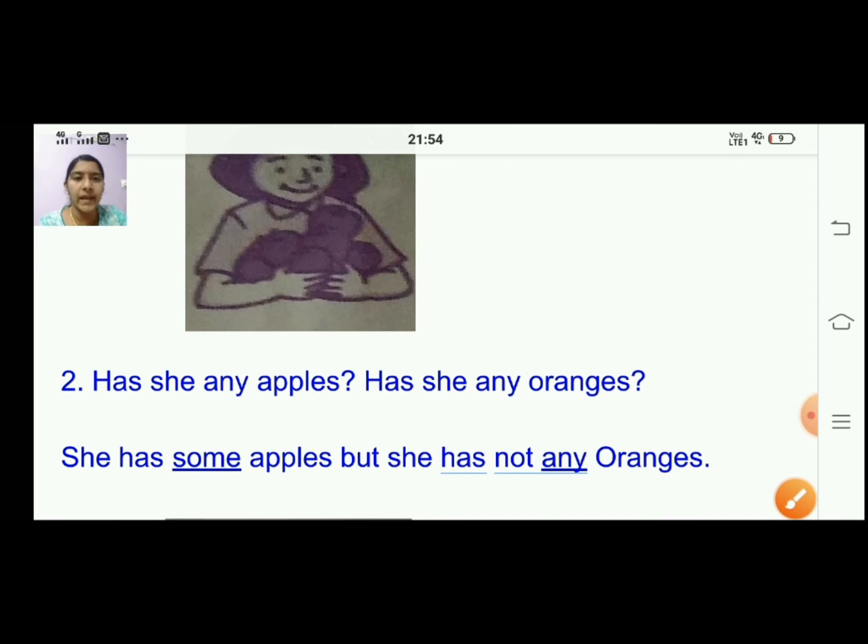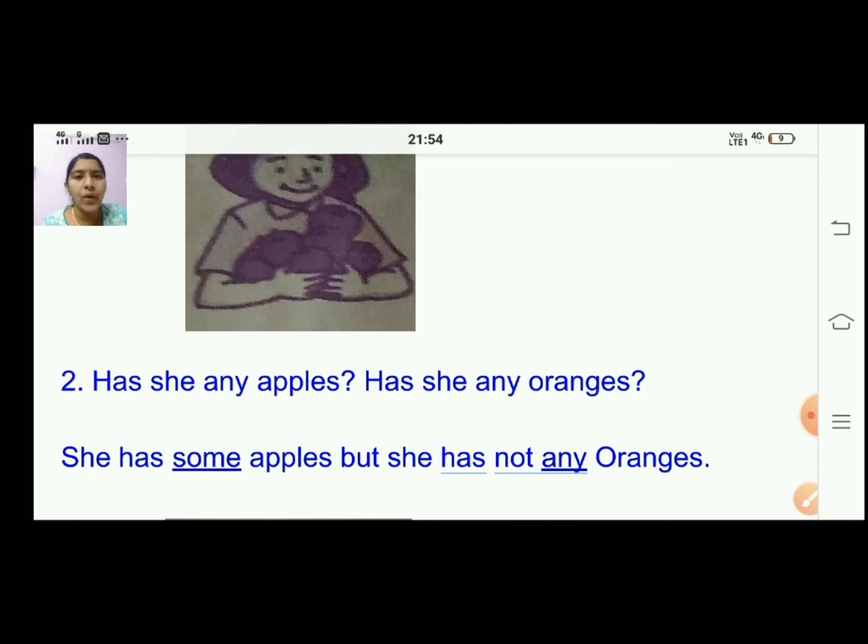Has she any apples? Has she any oranges? So your answer will be she has some apples, but she has not any oranges. Because she is not having oranges, we are saying but she has not any oranges. Okay, children, understood? Shall we move on?